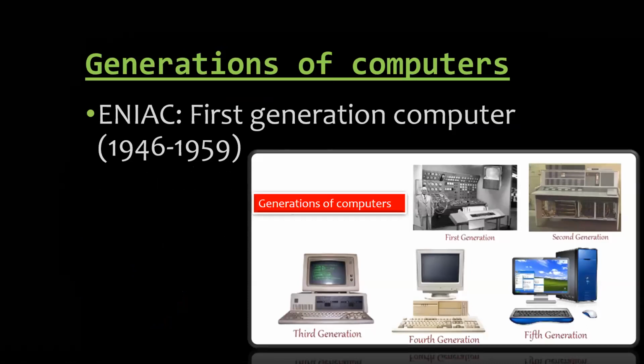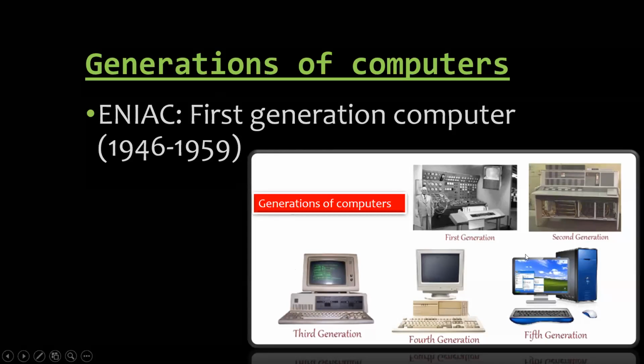The first generation computer was developed in the years 1946 to 1959. That computer is known as ENIAC. That is the first generation computer, in the period of 1946 to 1959.